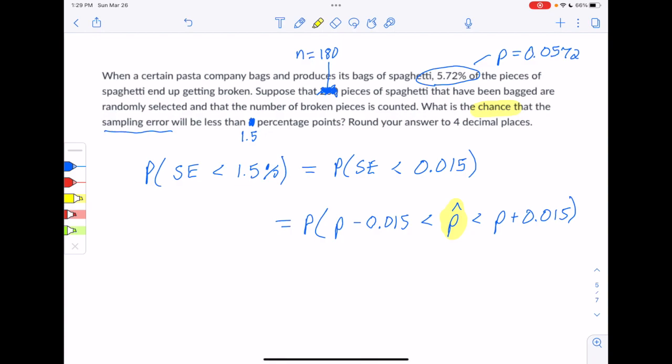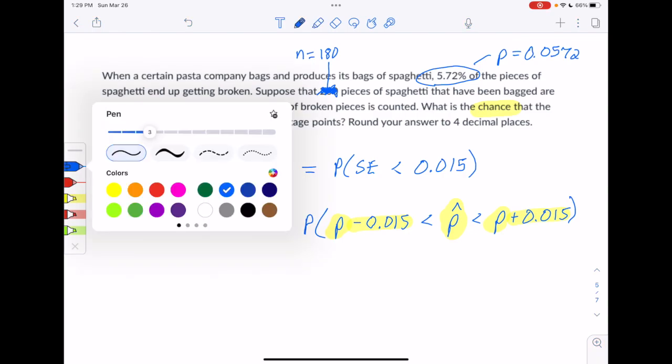So it's going to be a probability about what kind of p-hat we get. We want the sampling error to be less than 0.015. So that means we can miss the right answer by as much as 0.015 below, or we can miss the right answer by as much as 0.015 above. So that's why we're doing the plus or minus there.